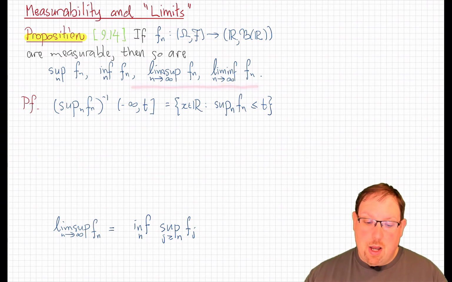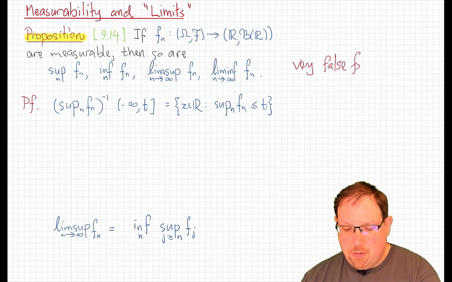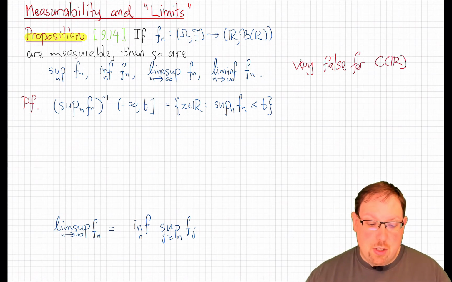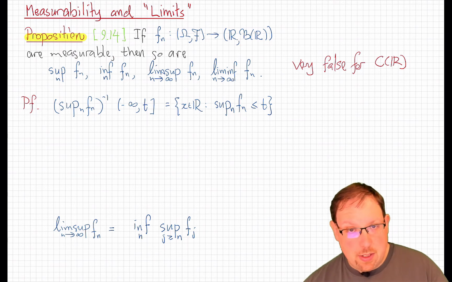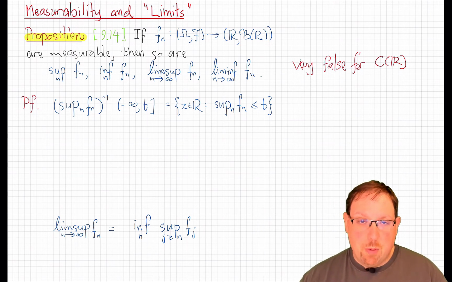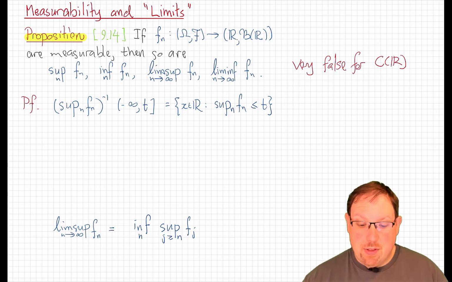Now let me make two comments. The first is that all of this is very false for the class of continuous functions. Continuous functions are not closed under supremum, infimum, lim sup, or lim inf. One can take sequences of functions as smooth as you like, and by taking these operations produce functions that are nowhere continuous. Measurable functions form a much more robust class than continuous functions.